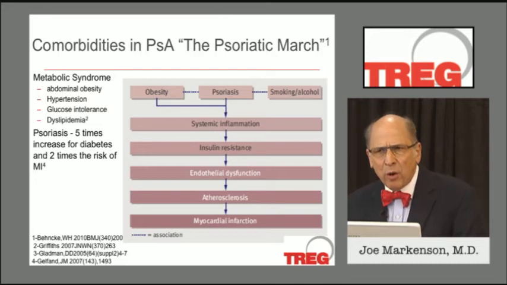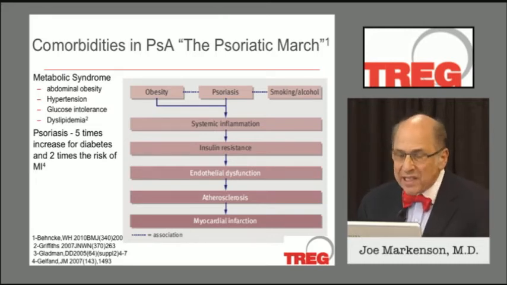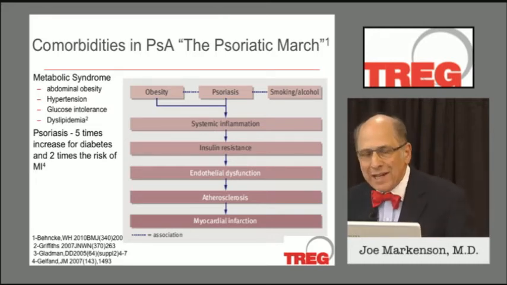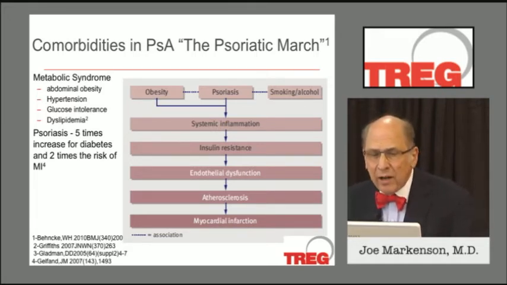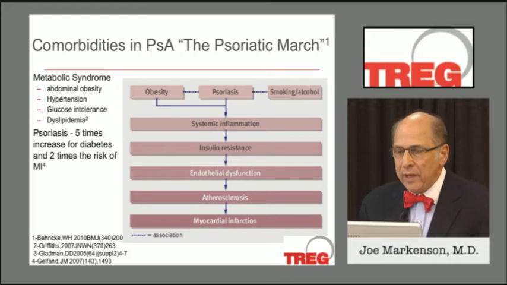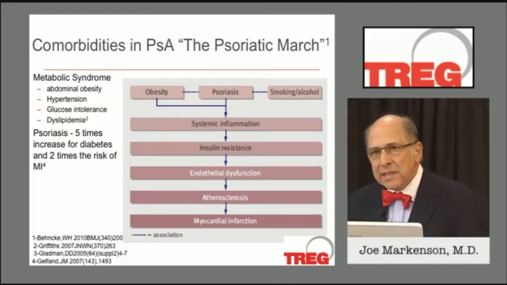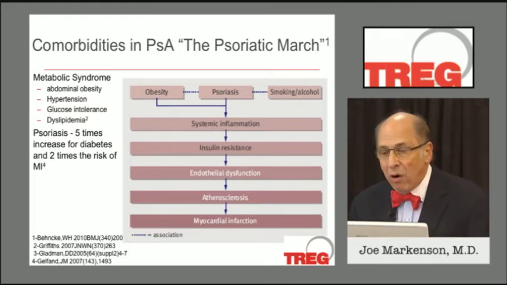A nice article by Bonecki was published recently which started to address maybe mechanistic problems. Now, metabolic syndrome turns out to be the most severe comorbidity that people see in both psoriasis and psoriatic arthritis. And obesity is one feature of it. So if you have psoriasis, it's postulated, and are obese and possibly smoke, this leads to increased systemic inflammation, which leads to insulin resistance.